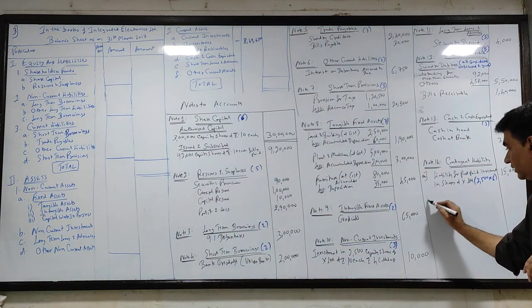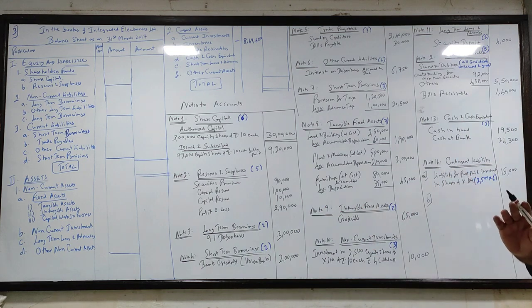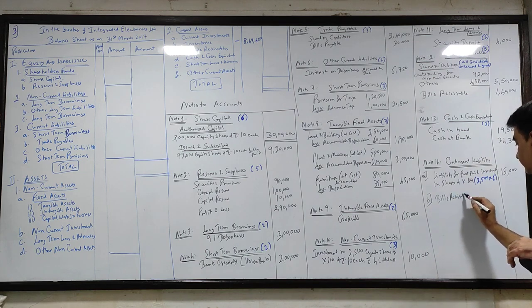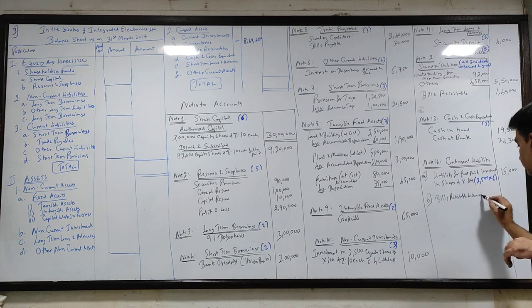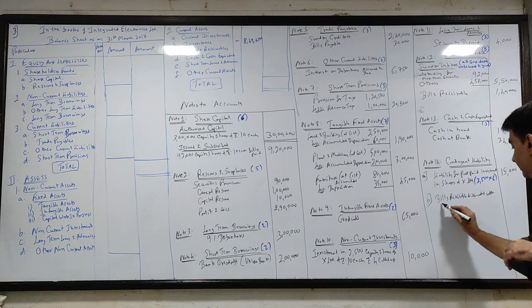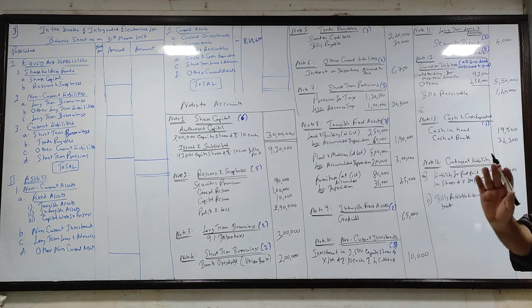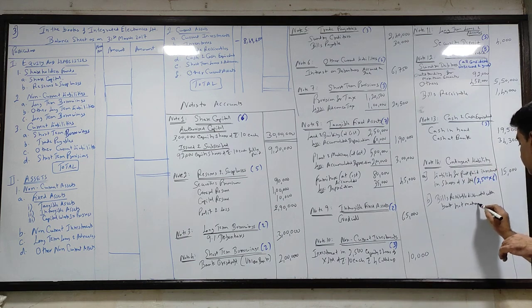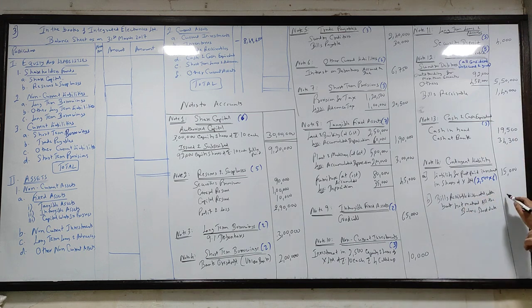Come to note number 14. Right there, we just copy paste करना है. Use the same words. Bill receivable discounted with bank. Write the same words. Not matured till the balance sheet date. कितना है amount? 15,000. So write here 15,000.